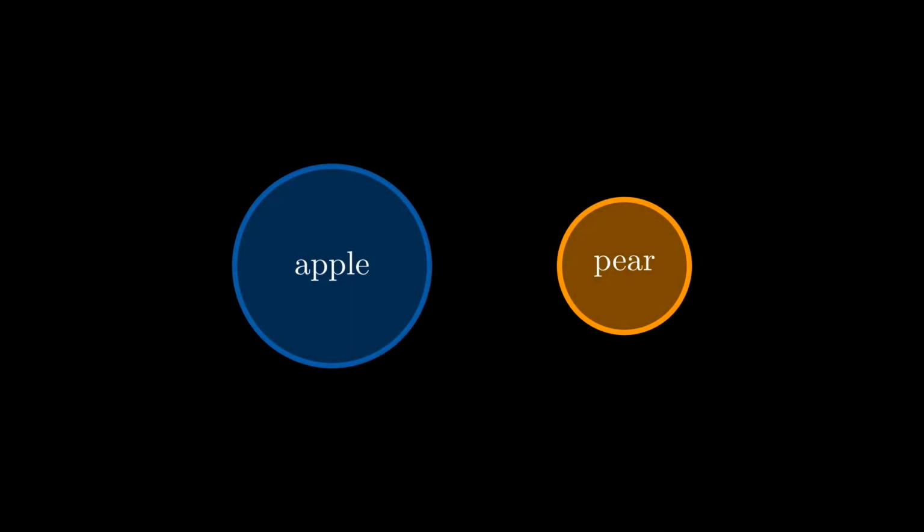For example, take the words apple and pear, which are represented here as circles. And the size of these circles represents how many tokens we have of each word. Now, the distance between these two words is measured to be 0.4, just for the sake of this example. If we set the threshold tau to a value that is equal or smaller than this 0.4, then each word type forms its own functional group. So one group for apple and one for pear, which then yields a total functional diversity of 2.